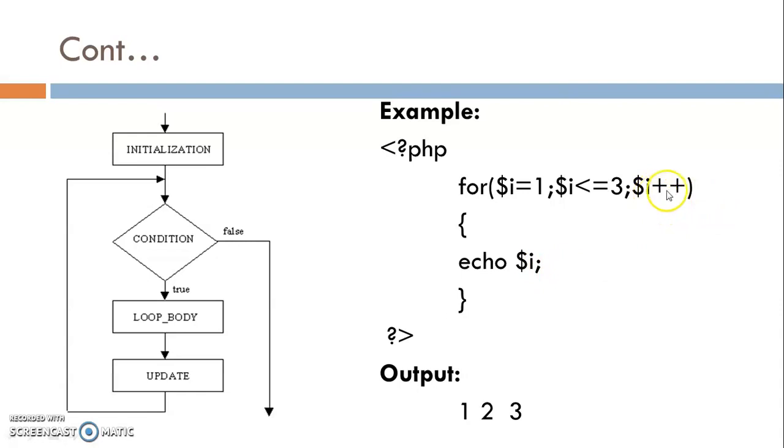Again update the value of variable i. Now it becomes 3. The condition is true. Then print the value of variable i. Now again update the variable. Now the value of variable i is 4. Now 4 <= 3, the condition becomes false, so exit from the for loop.